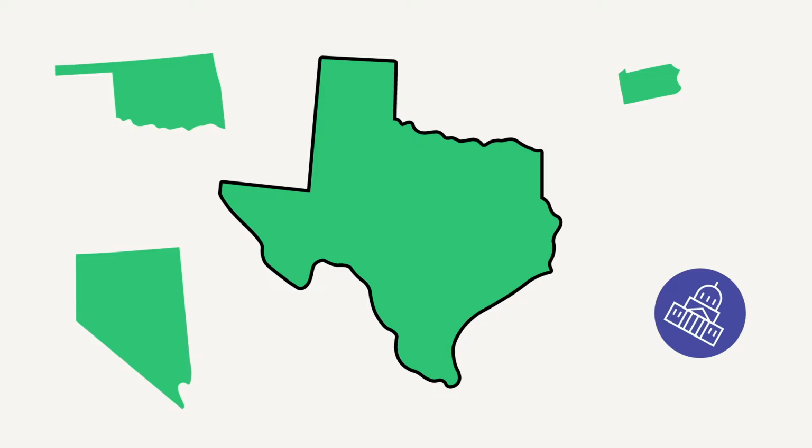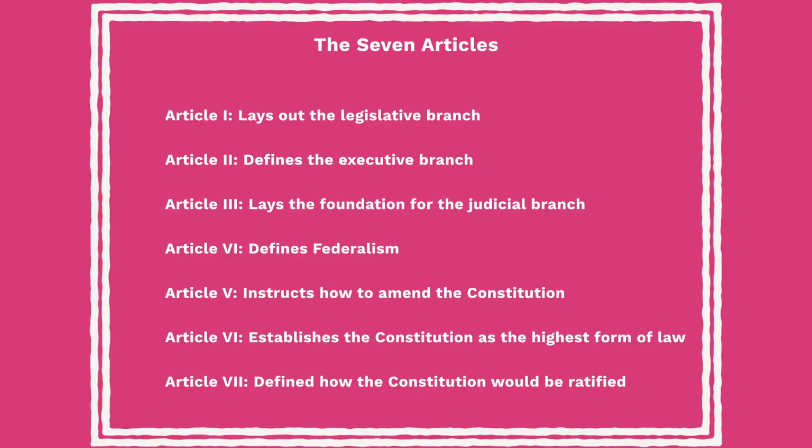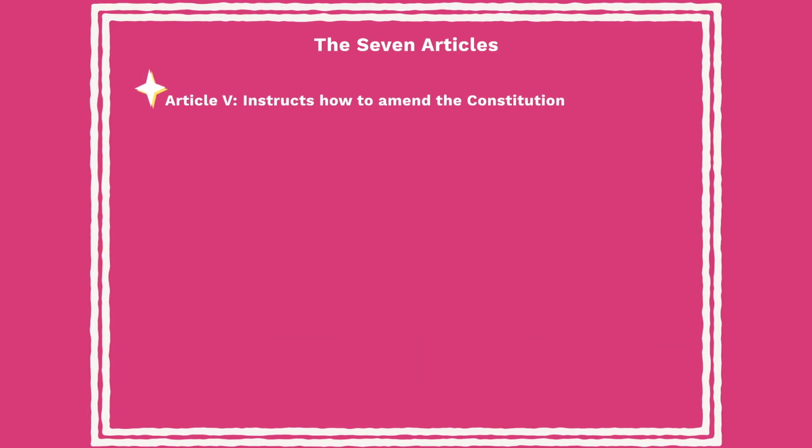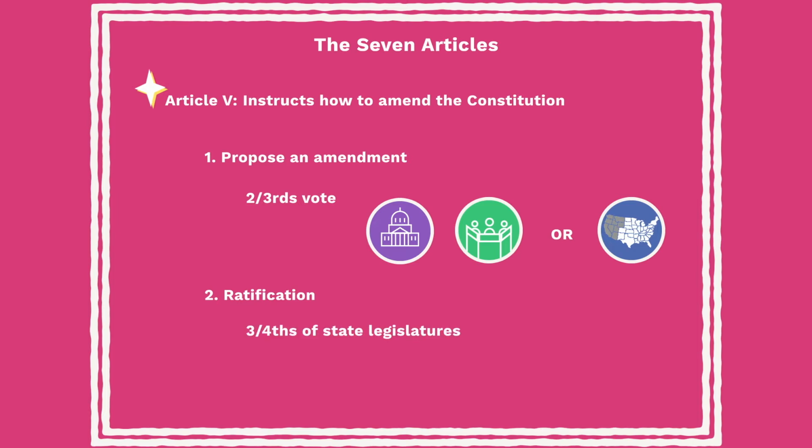The founders were very aware that changes might need to be made to the Constitution, and so wrote Article 5 to lay out how the Constitution could be amended. The first step in this process is by having an amendment be proposed. This happens either by a 2/3 vote of both houses of Congress, or by a convention being called by 2/3 of the state legislatures. Once an amendment has been proposed, it must be ratified by 3/4 of the state legislatures, or by conventions held in 3/4 of the states to become a part of the Constitution. So you can see, this is a very difficult thing to do.